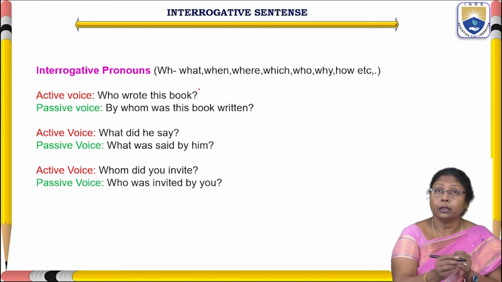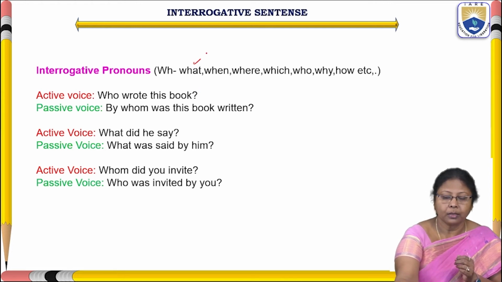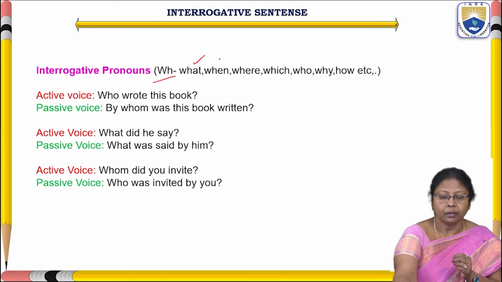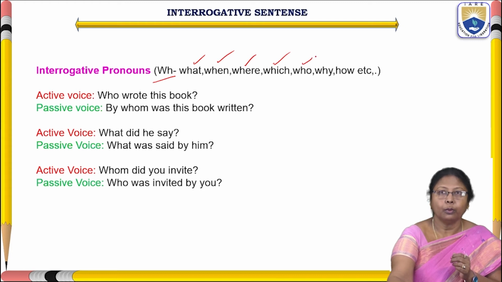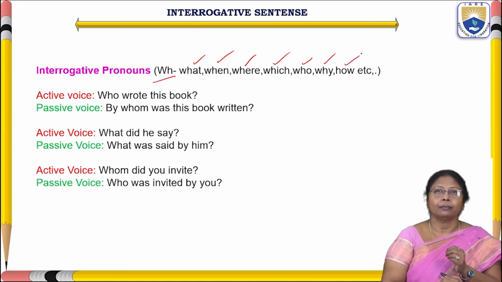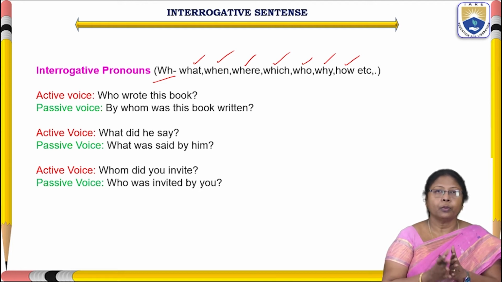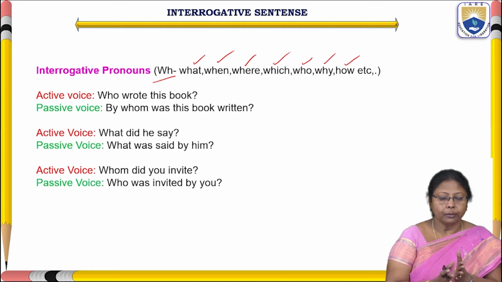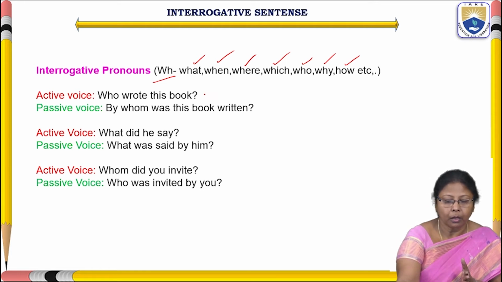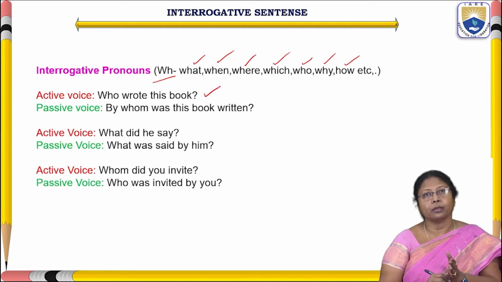They start with WH: what, when, where, which, who, why, how, etc. These are called interrogative pronouns. So, in a sentence which starts with an interrogative pronoun, how to convert it into passive voice?